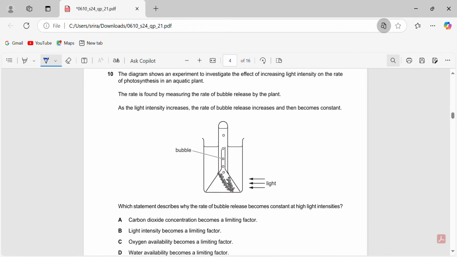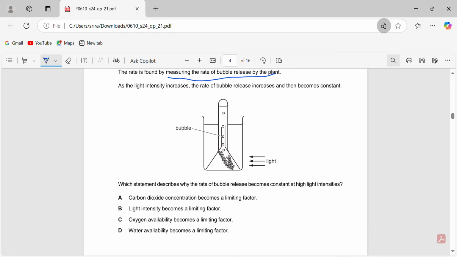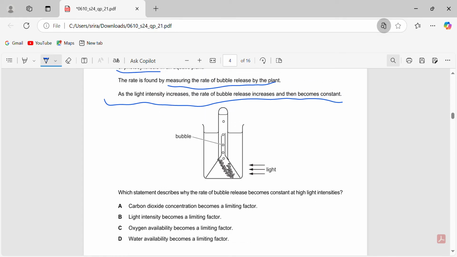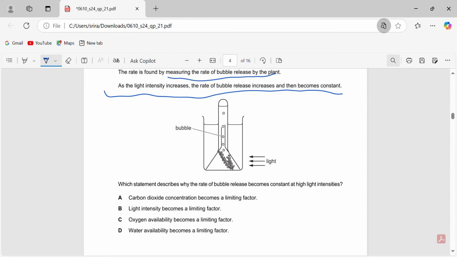Then, okay. The diagram shows an experiment to investigate the effect of increasing light intensity on the rate of photosynthesis in an aquatic plant. The rate is found by measuring the rate of bubble release by the plant. So, effect of increasing light intensity on rate of photosynthesis, measuring the rate of bubble release. As light intensity increases, rate of... Okay. Which statement describes why the rate of bubble release becomes constant at high light intensities?